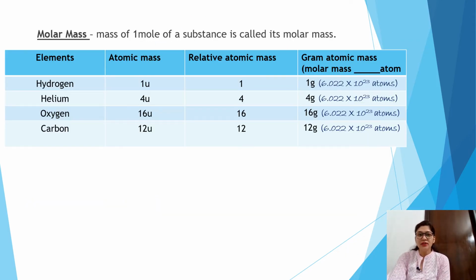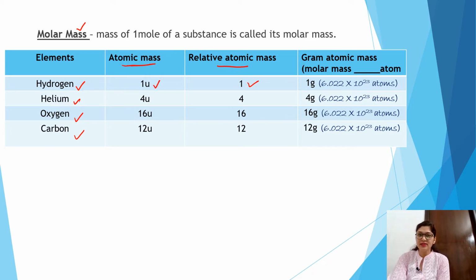Now we will study the term molar mass. If I have elements like hydrogen, helium, oxygen, carbon, then what is the atomic mass? Mass of one atom. What is the relative atomic mass? Simply remove this U and put it as it is.